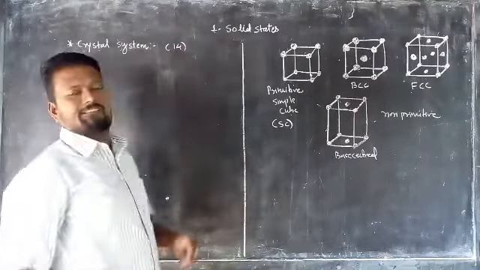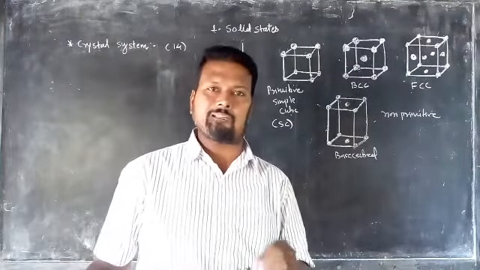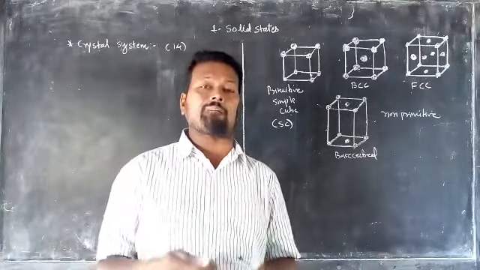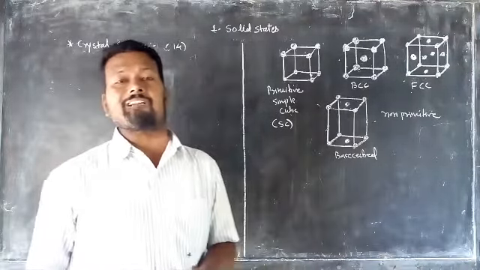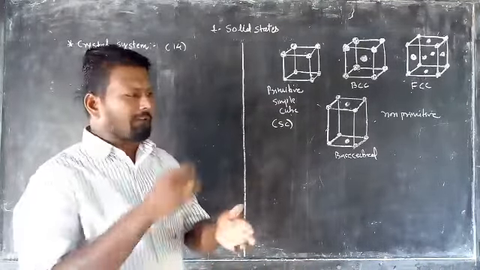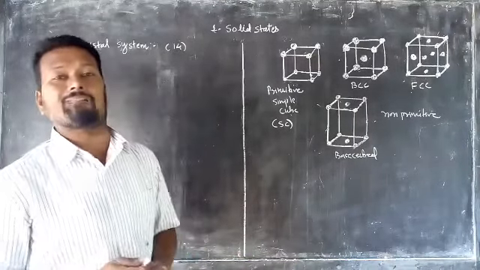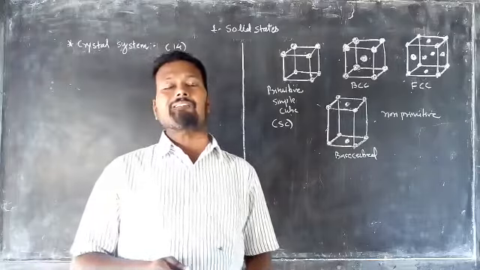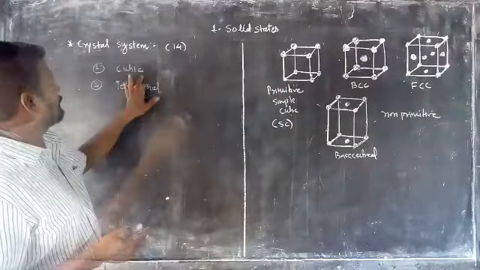Those 14 ways are well explained by Bravais. The name of the scientist is Bravais. So how many ways can we arrange the lattice points? The 14 ways. Now how many unit cells exist? When we arrange these, there are 7 crystal unit systems. How many? The 7 crystal unit cells. There is arrangement by 7 types.